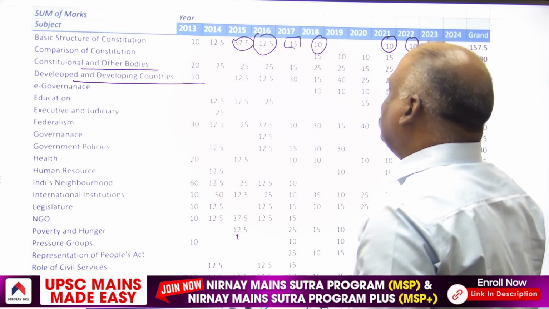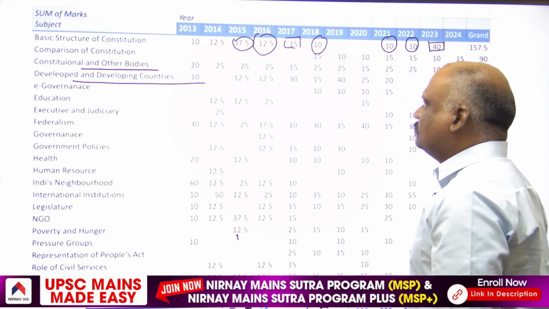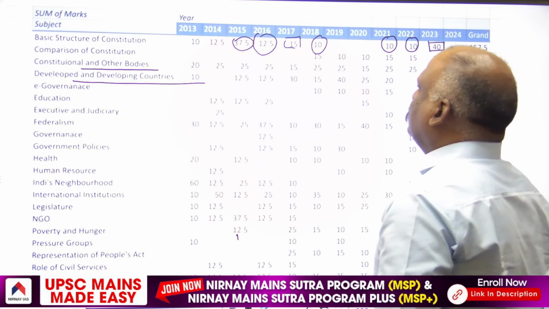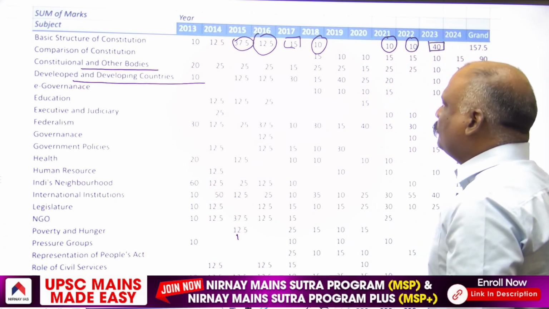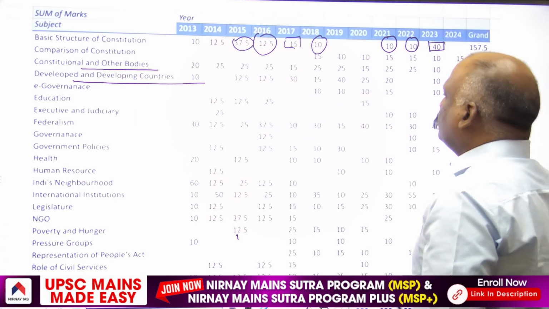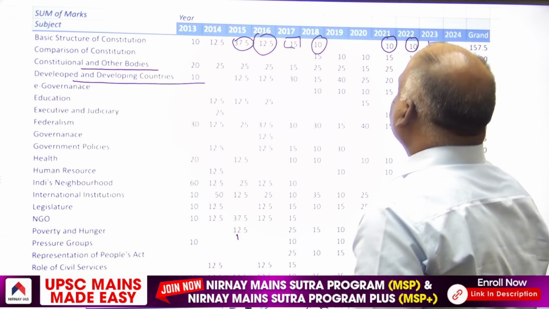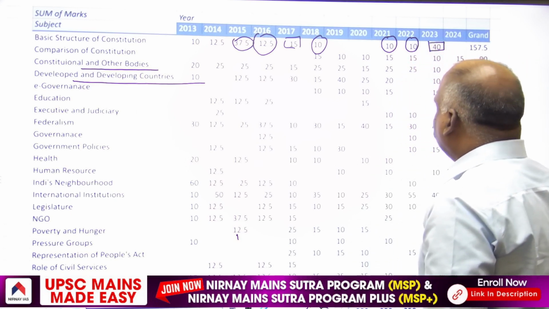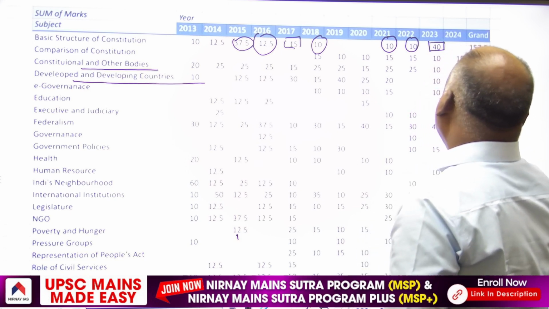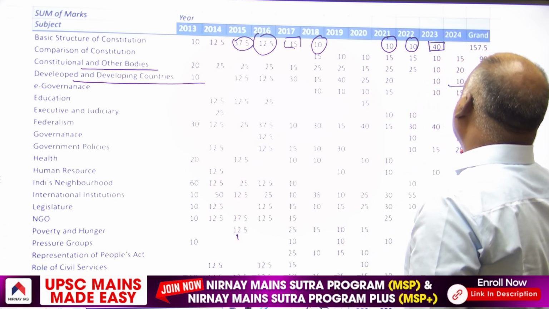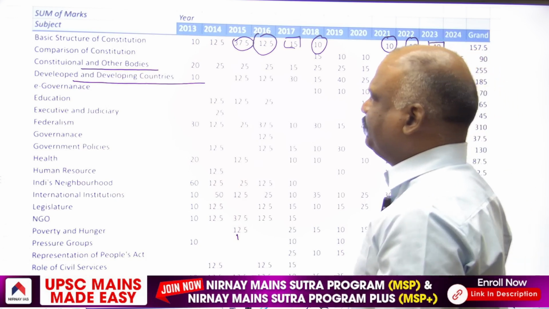In 2017, 30 marks were asked. In 2018, 15 marks. In 2019, 40 marks. In 2020, 25 marks. In 2021, 20 marks. In 2023, 10 marks. And in 2024, again 10 marks.